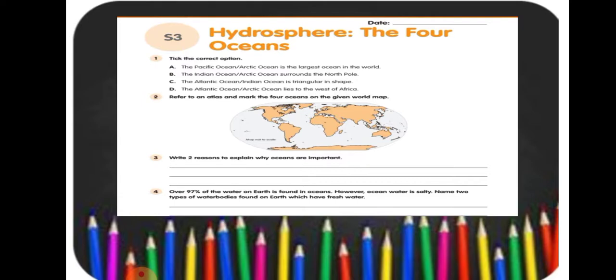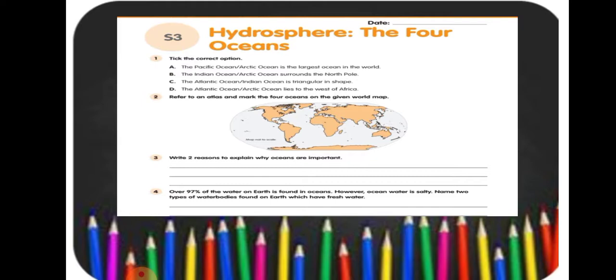Now question number 3, write 2 reasons to explain why oceans are important. Oceans are the main source of water vapor in the atmosphere. It helps form rain that cools the land and helps to grow crops. Oceans provide us with many minerals, especially salt, which is an important ingredient in food all over the world.